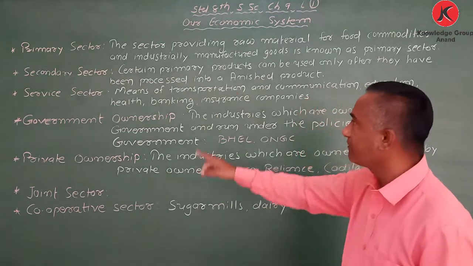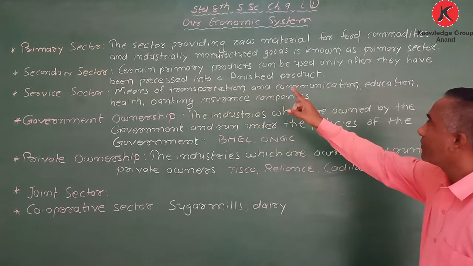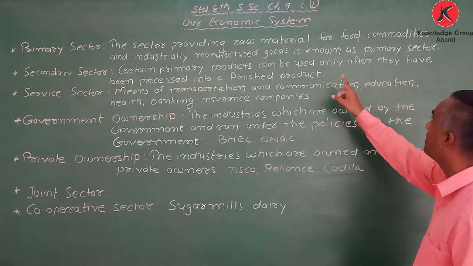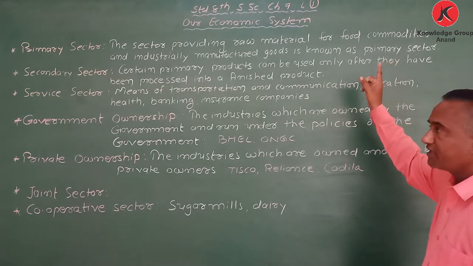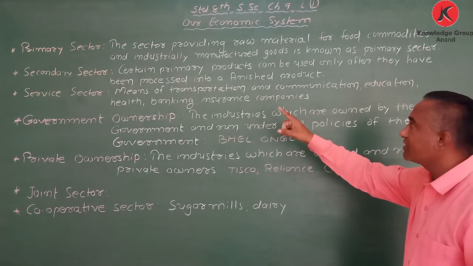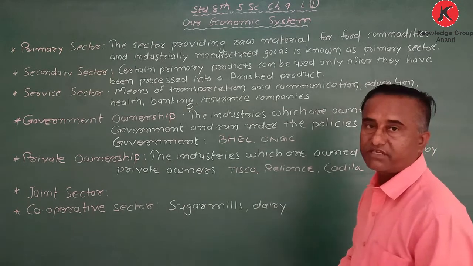Once again I repeat, the sector providing raw material for food commodities and industrially manufactured goods is known as primary sector.